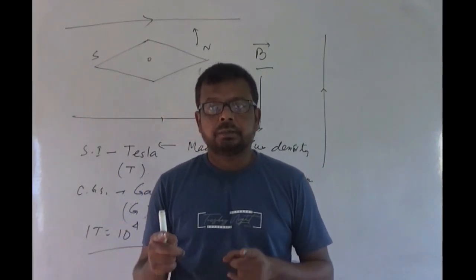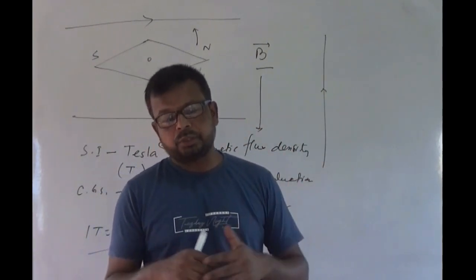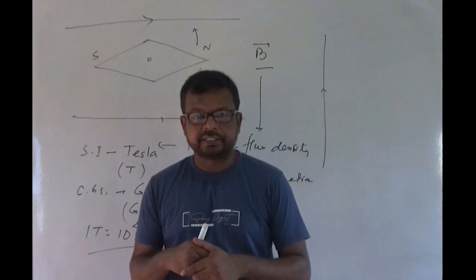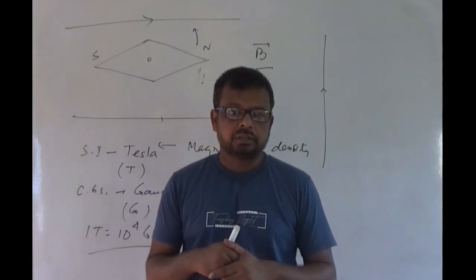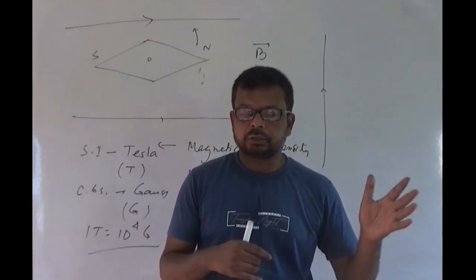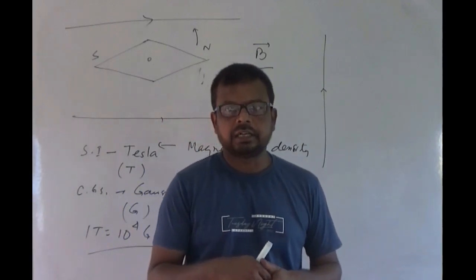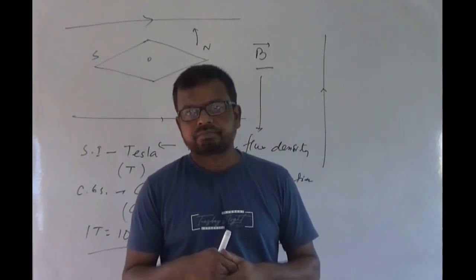That means magnetic field obeys the superposition principle. As we have told in the electric field discussion, electric field also obeys the superposition principle. Like that, magnetic field also obeys the superposition principle.